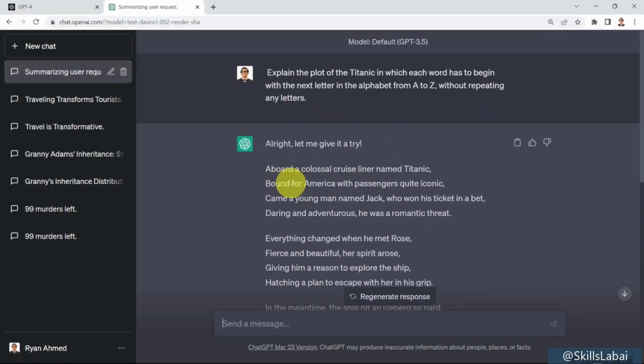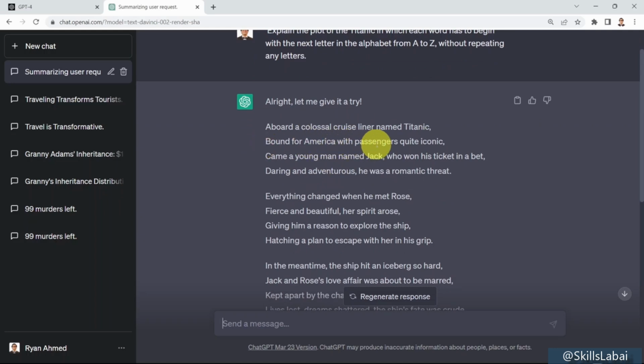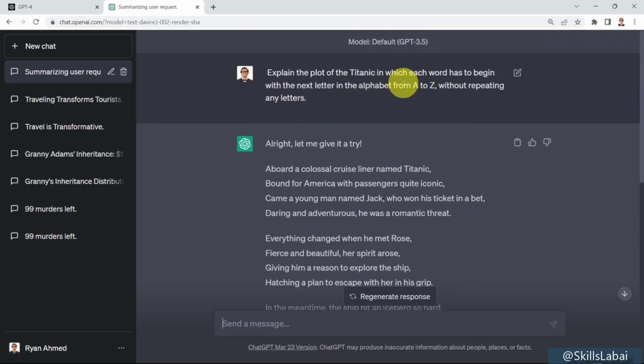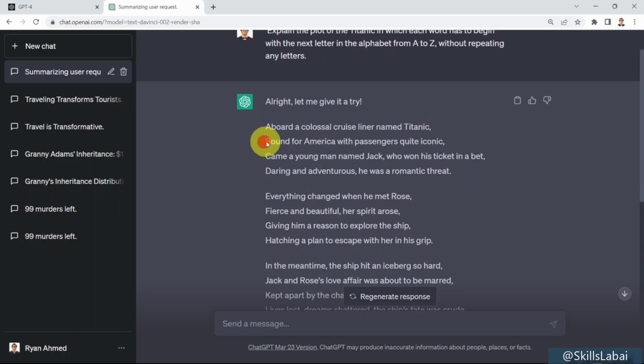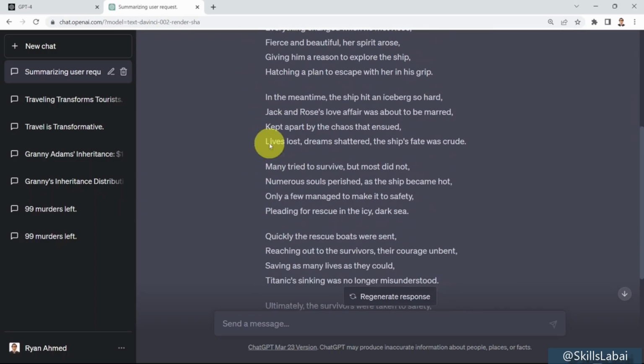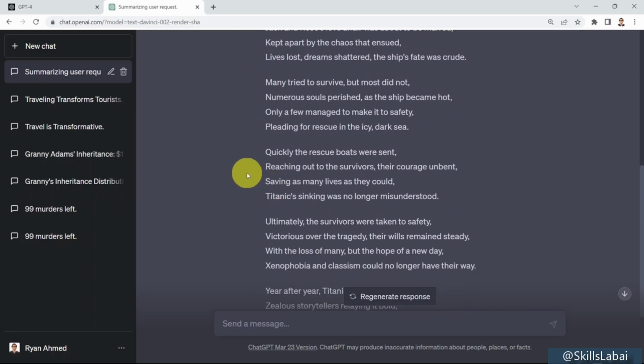Aboard a colossal cruise liner named Titanic, bound for America with passenger quite iconic, came a young man named Jack who won the ticket in a bet. It was pretty cool. But what you notice here is basically they didn't understand what I mean here. Basically it's kind of start every sentence with that specific letter. So A, B, C, D, E, F. Okay, this is kind of trying, right? But that's not exactly what I meant.